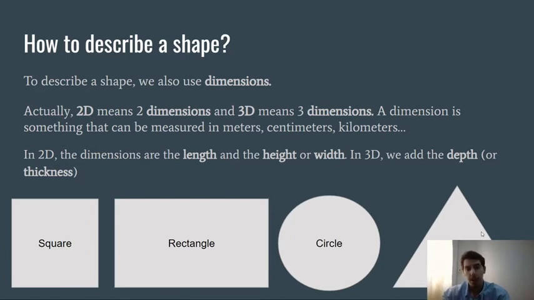In 2D, we're going to use the length and the height or the width. That's going to be our 2 dimensions. In 3D, we're just going to add the depth or the thickness. So for example, I take my cup. If we look at it this way, it is just a circle, right? A circle is a 2D shape. So it's going to have 2 dimensions, a length and a width or a height. But if I give it some depth, some thickness, what happens? I take this circle and I give it some depth. Now I'm getting this 3D shape, this cup we call a cylinder.